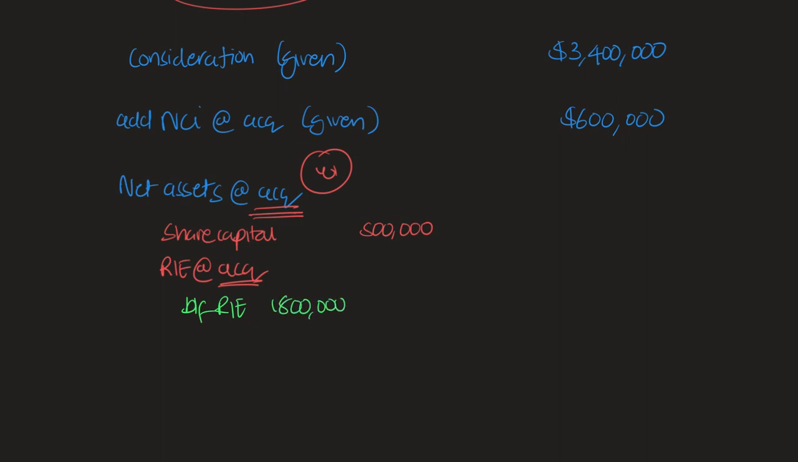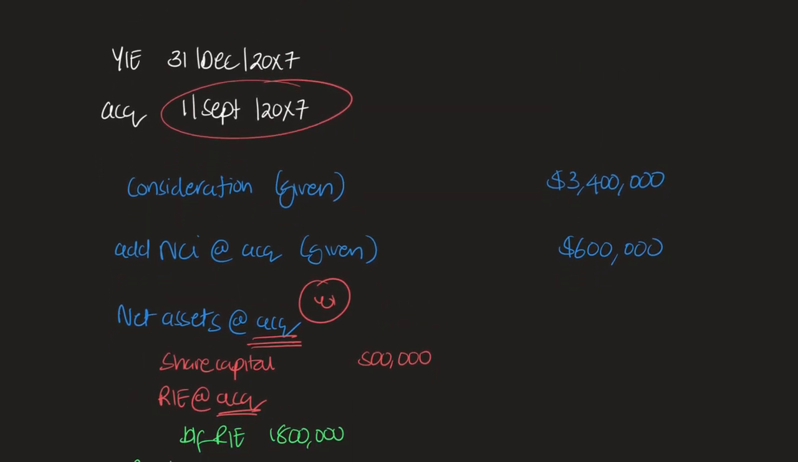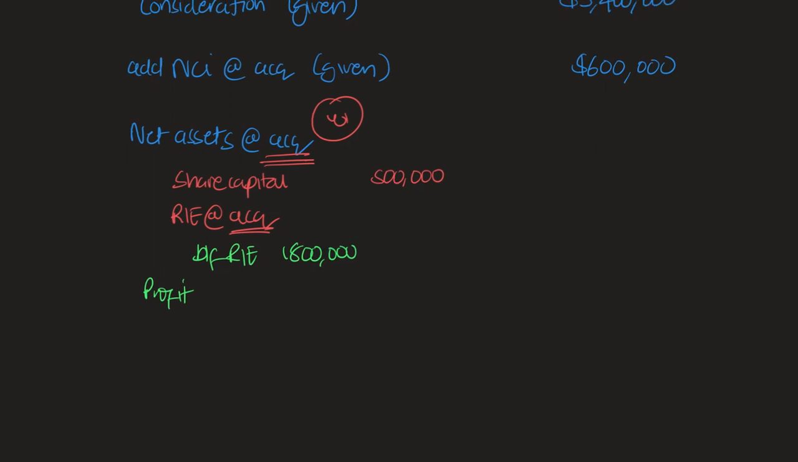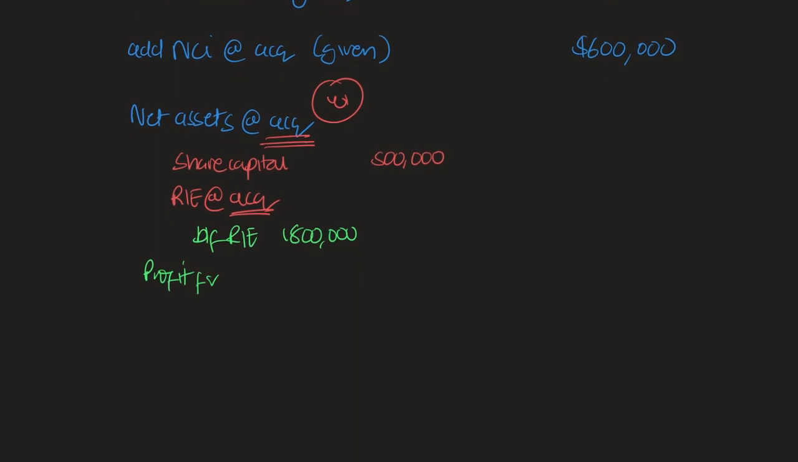And to this number, we're going to add the profit for the first 8 months of the year. Okay, why is it 8 months of the year? Well, the reason is that you see in this question that the parent has acquired the subsidiary on the 1st of September, which is 8 months into the year. So if you calculate the profits for those first 8 months and you add it to the retained earnings brought forward, you're able to identify the retained earnings on the 1st of September. So we're going to take the profits for 8 months of the year.